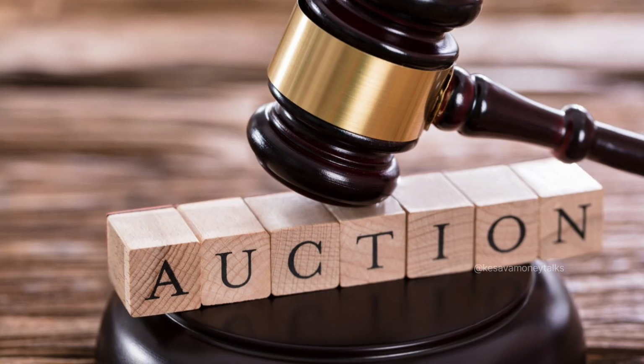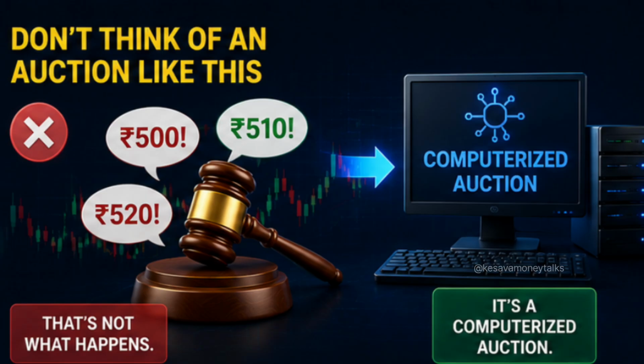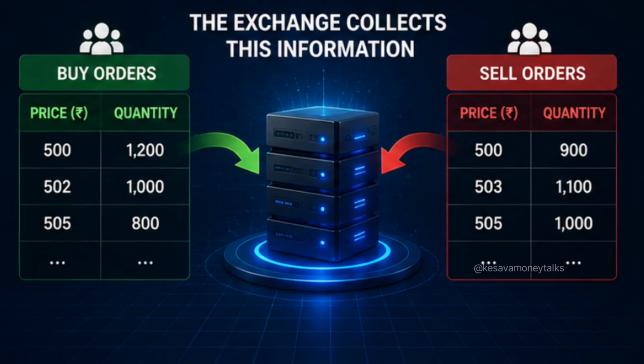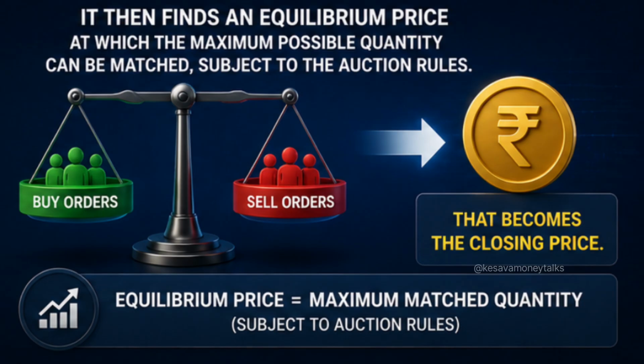Chapter 4. What is an auction here? Don't think of an auction as someone standing with a hammer saying 500, 510, 520. That's not what happens. It's a computerized auction. Imagine buyers say, I want to buy a stock at 500, I want to buy at 502, I want to buy at 505. Sellers say, I want to sell at 500, I want to sell at 503, and I want to sell at 505. The exchange collects this information. It then finds an equilibrium price at which the maximum possible quantity can be matched, subject to auction rules. That becomes the closing price.